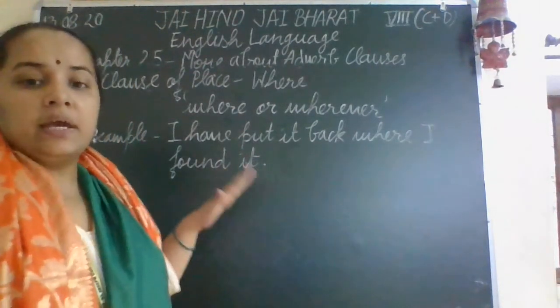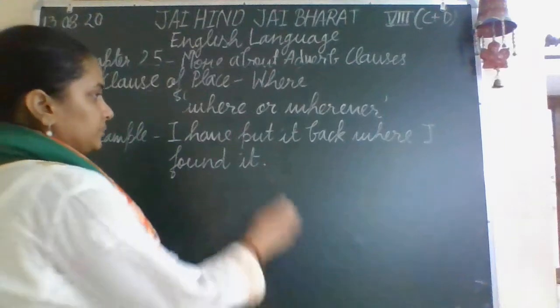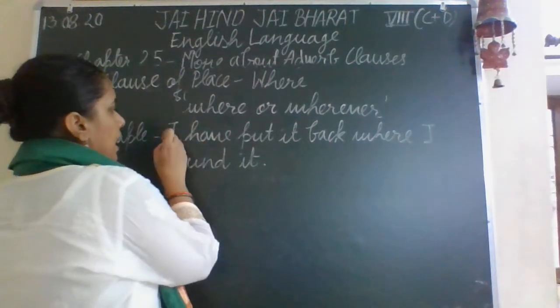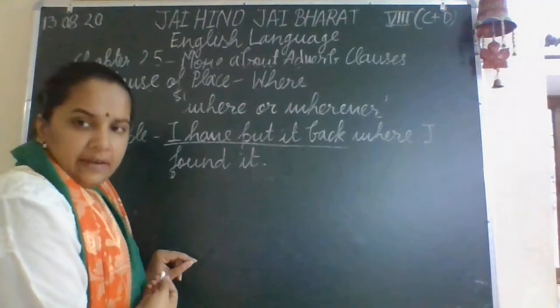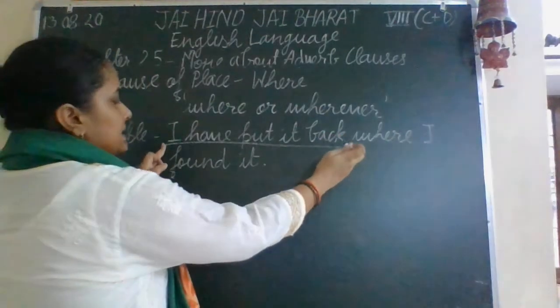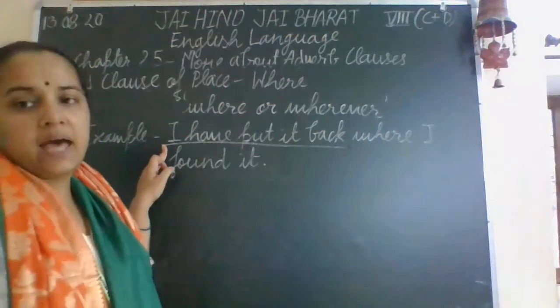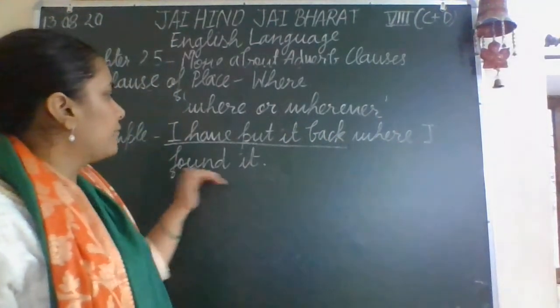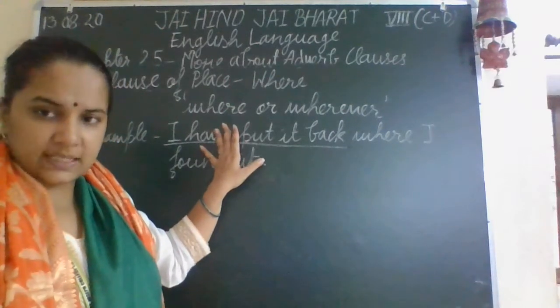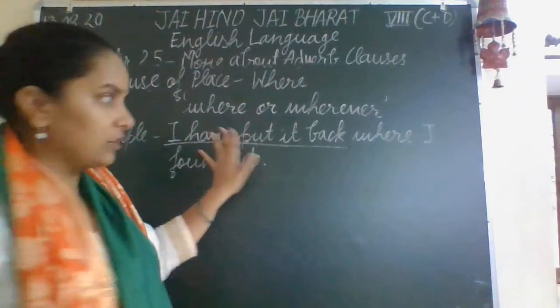So here in this sentence, I have put it back. This is the main clause because this part of the sentence can stand alone. If I'm not writing where I found it, then it is a complete sentence. That's why it is the main clause.